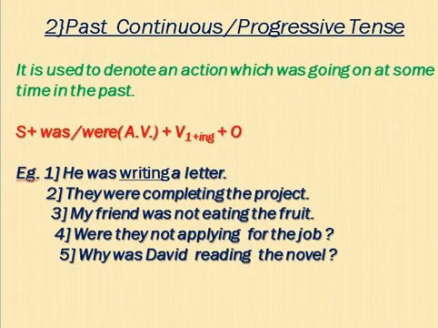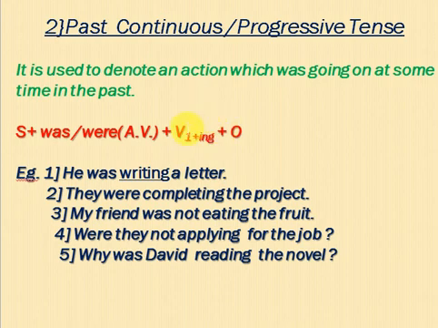Now, the next, past continuous or progressive. Just for identification, remember one thing. Continuous means where the indicating the action is going on. Here the past action was going on. What is it? It is used to denote an action which was going on at some time in the past. How will you compare with the present? See what is similarity? Present verb with ing is common. That was in present also and past also.